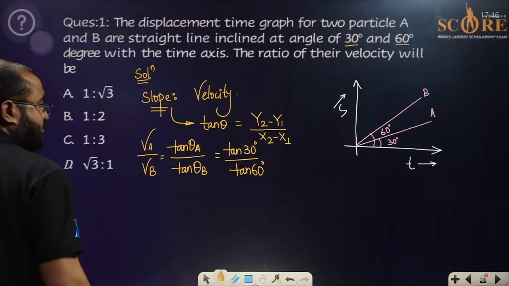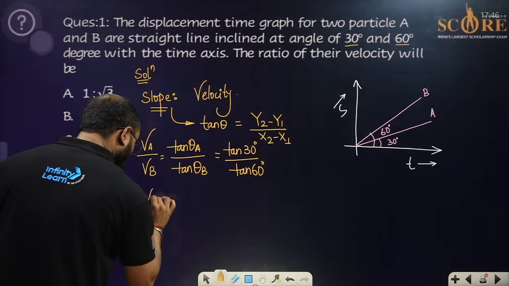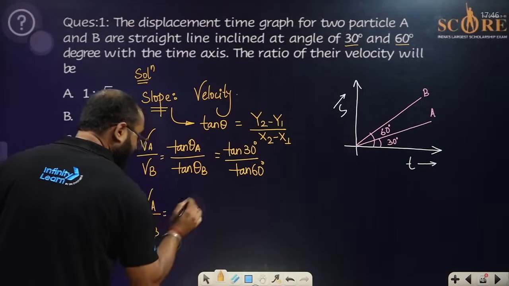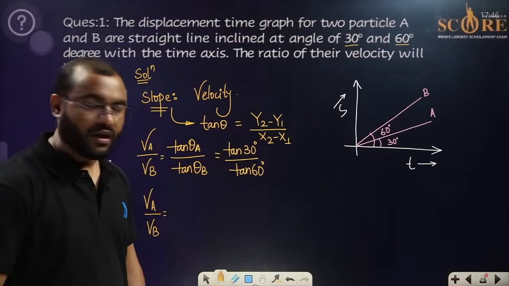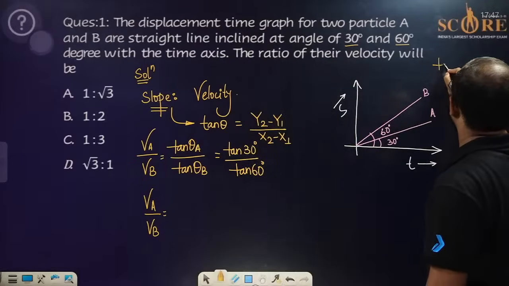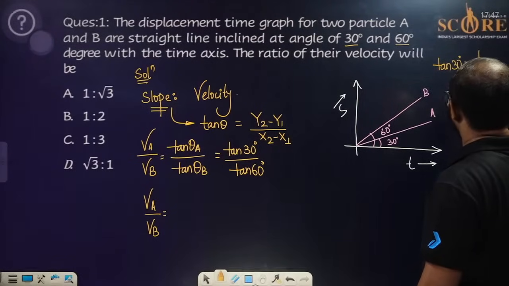What will be the value? If you know anything about the 10, everyone, tan 30 divided by tan 60. The value of tan 30, if you want to try it by yourself and you don't know the value of the trigonometry of this, tan 30 will be equal to 1 by root 3. And when we talk about the tan 60 degree, what will be the value?